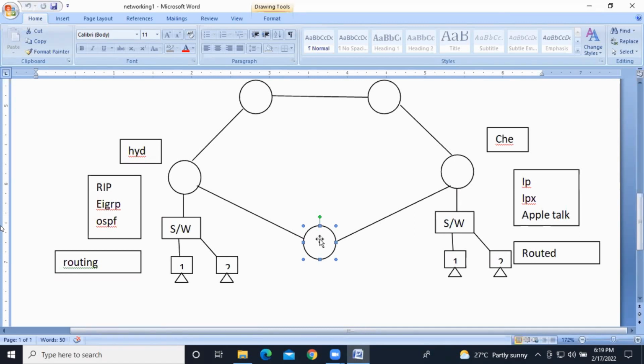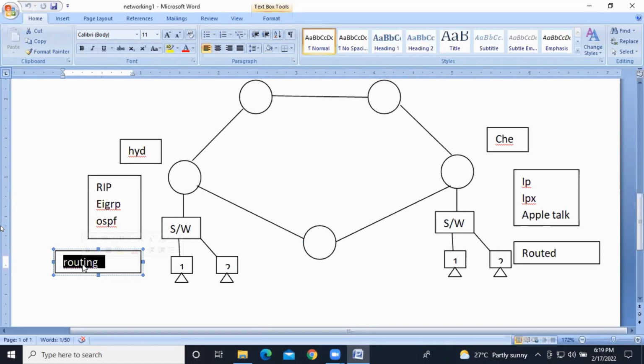Clear? So what the router does is, while you are sending a packet from one network to another network, it decides which one is the best path to reach the destination, the shortest path. That is called path determination. The router defines the best path with the help of routing protocols. Clear, guys? With the help of routing protocols.